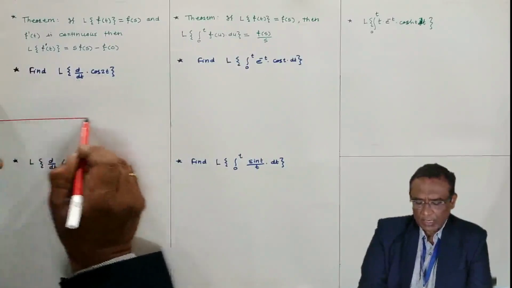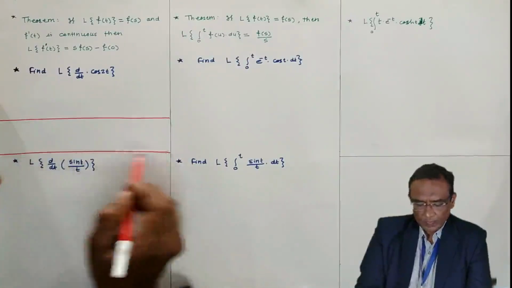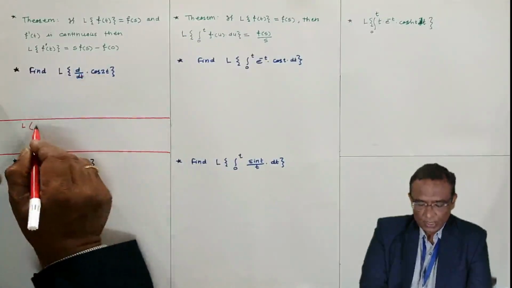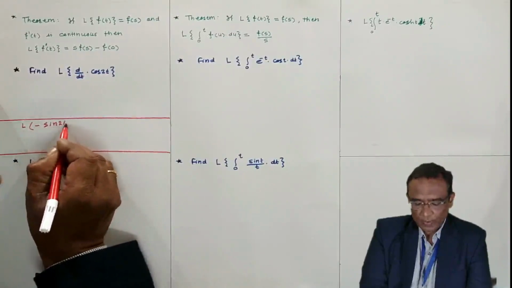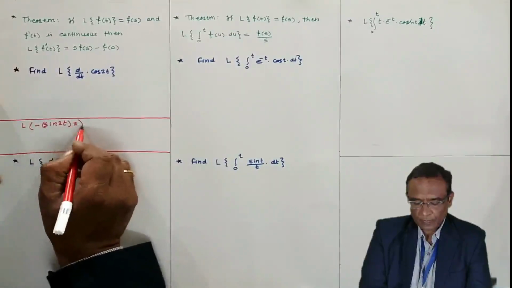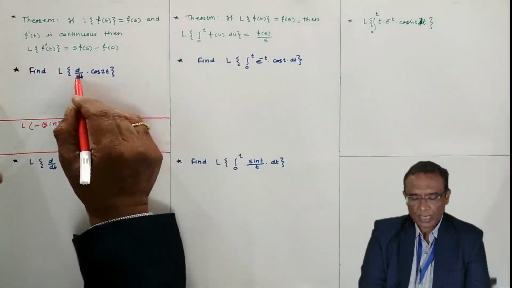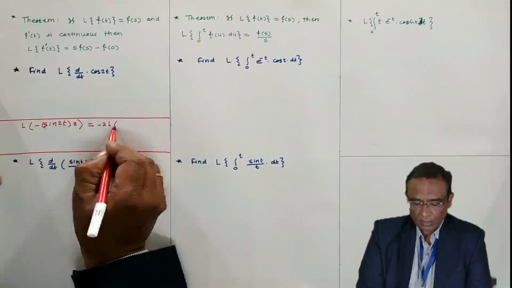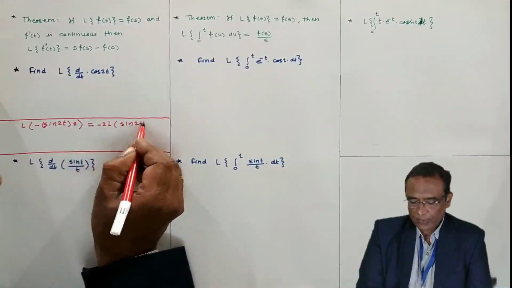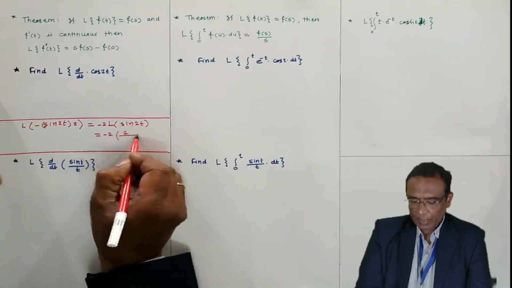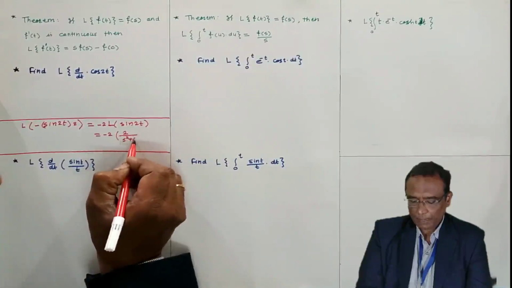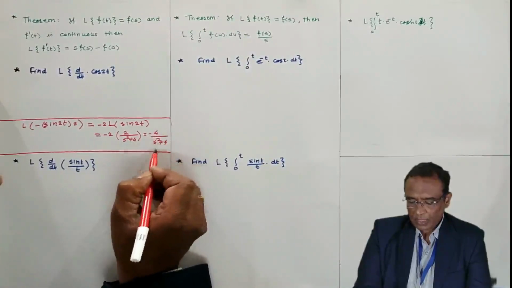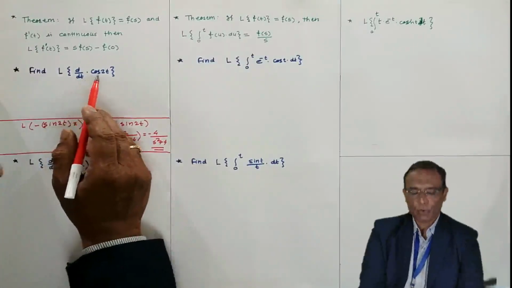But here you can solve it alternatively like this also. See, Laplace of derivative of cos 2t. Take the derivative first. Derivative of cos 2t is minus sin 2t into 2. This is the derivative of cos 2t. I have taken the derivative and then take the Laplace, meaning minus 2 I am taking outside. And Laplace of sin 2t is 2 divided by s square plus 2 square, meaning minus 4 by s square plus 4. So this is the Laplace transform of the derivative of cos 2t.